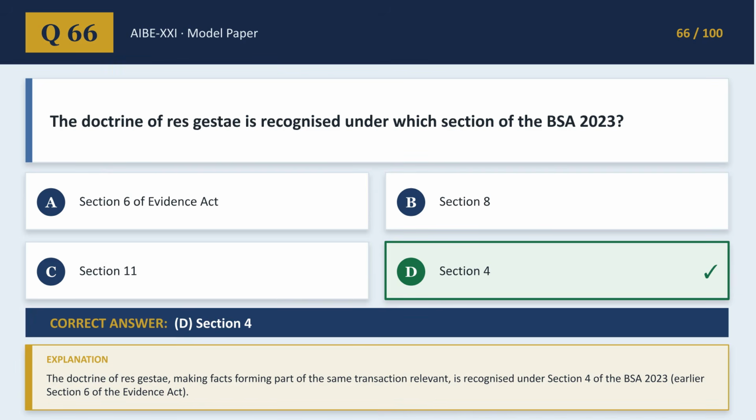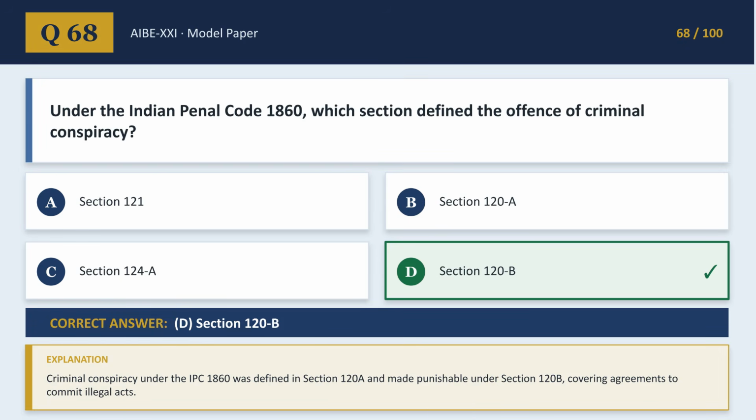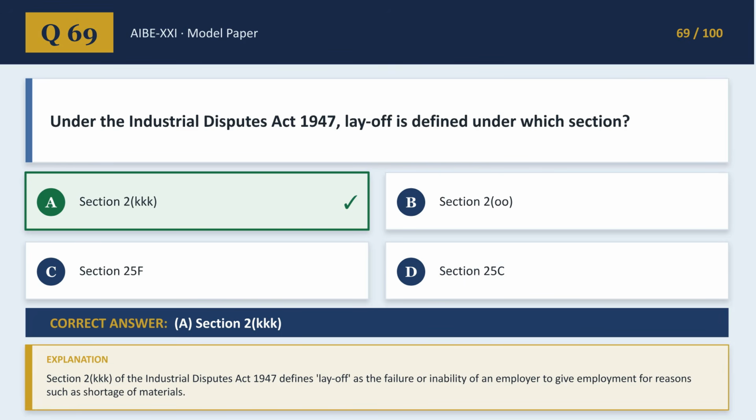The doctrine of res gestae, which makes facts forming part of the same transaction relevant, is recognized under Section 4 of the Bharatiya Saksha Adhiniyam 2023. Section 3 of the Income Tax Act 1961 defines the "previous year" as the financial year immediately preceding the assessment year for which income is taxed. Criminal conspiracy under the Indian Penal Code 1860 is defined in Section 120A and punishable under Section 120B, covering agreements to commit illegal acts. Section 2(kkk) of the Industrial Disputes Act 1947 contains the definition for layoff relating to the inability or failure of an employer to provide work.